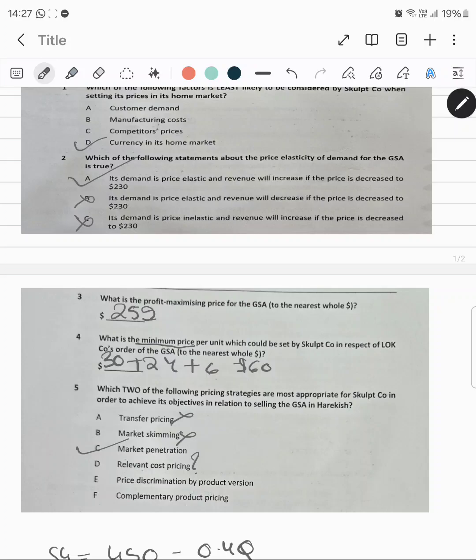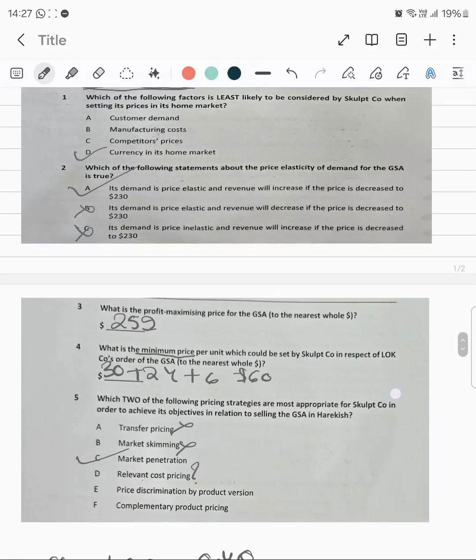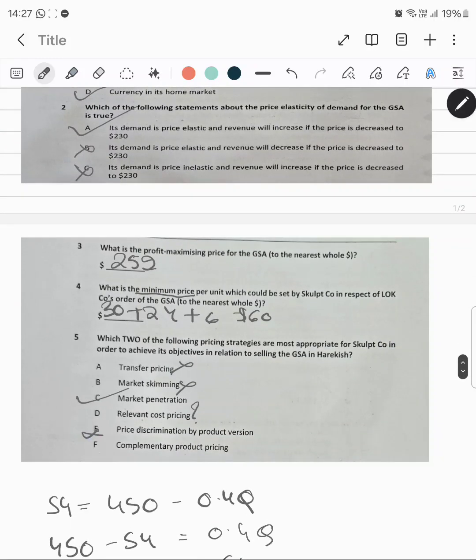Price discrimination cannot be done because it is somewhat like charging different prices for the same product in different markets. I don't think this is applicable, because over here it is only launching this product in Harikesh and there is no other location. So this is definitely not the correct answer.